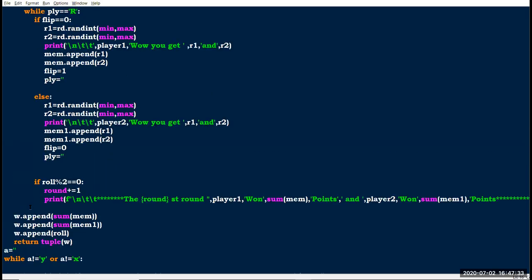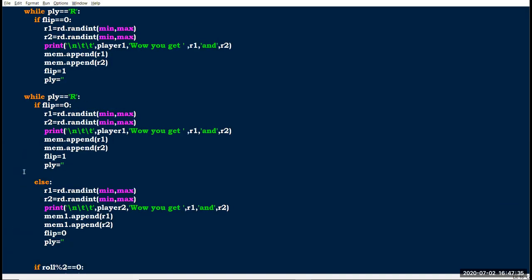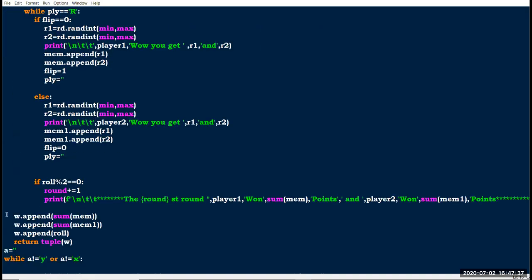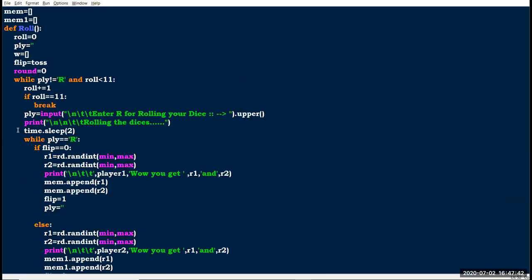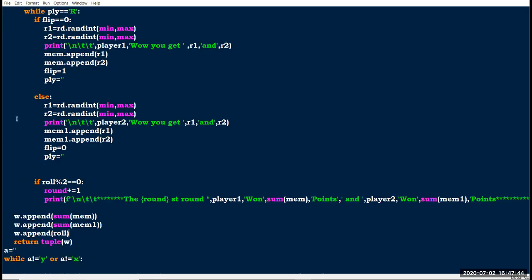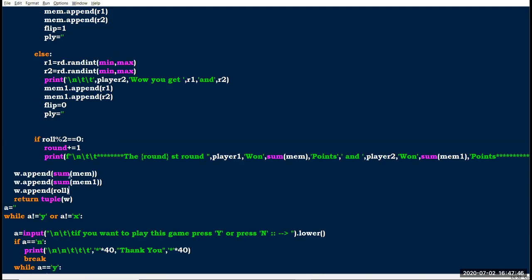This is out of the loop, you can see, and these functions are out of the loop. Here we have 10 values in mem, and mem1 has 10 elements too.